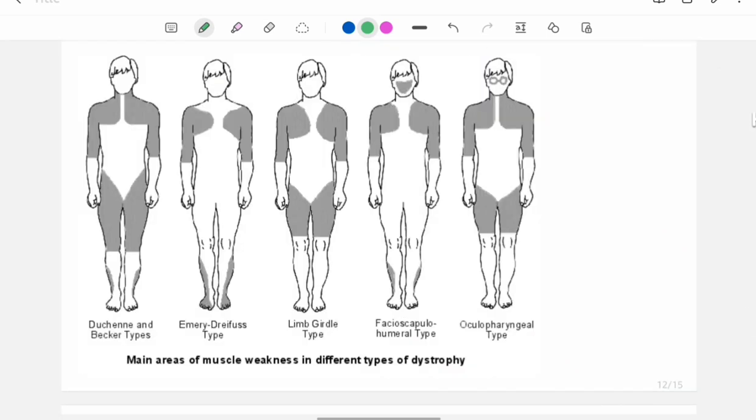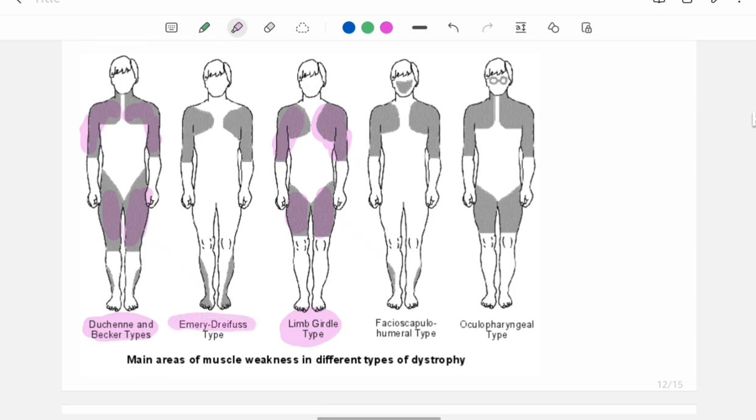So look at this. In case of Duchenne's and Becker's, there is proximal muscle weakness, proximal lower limb and proximal upper limb. Similarly, in case of limb girdle type, there is proximal upper limb and lower limb weakness. Both are similar, limb girdle weakness and Duchenne's muscular dystrophy.